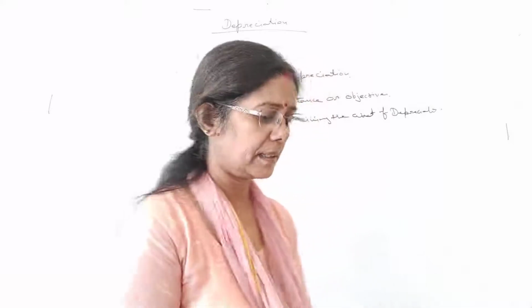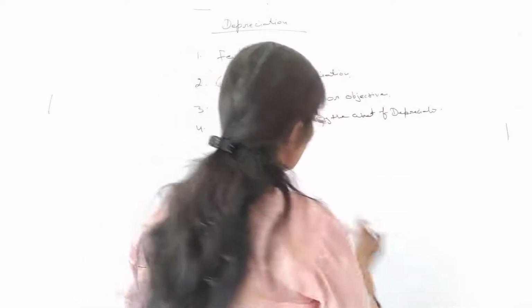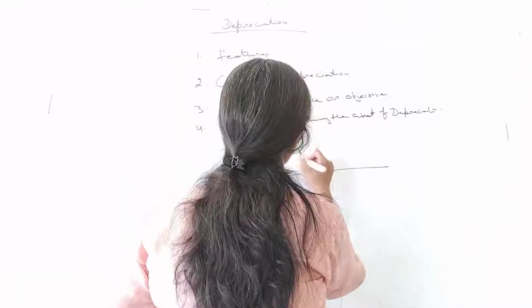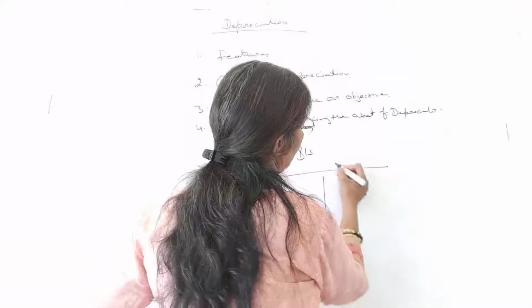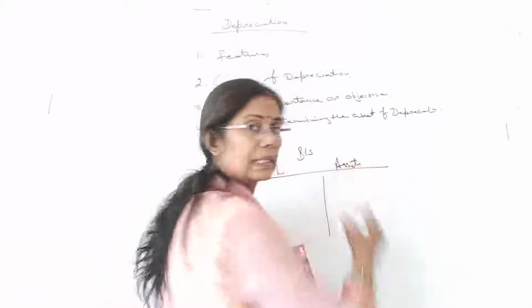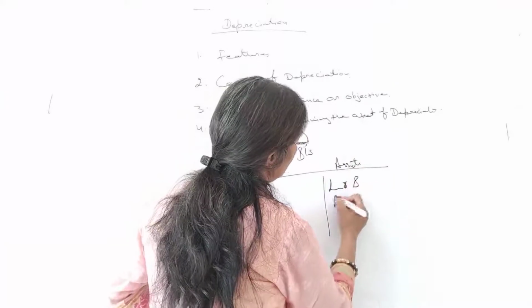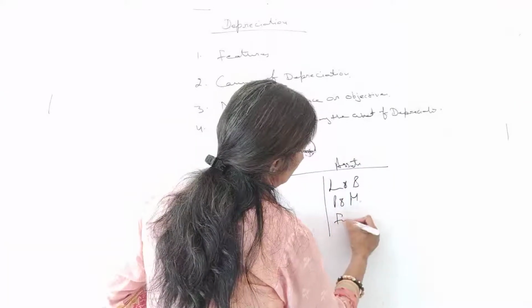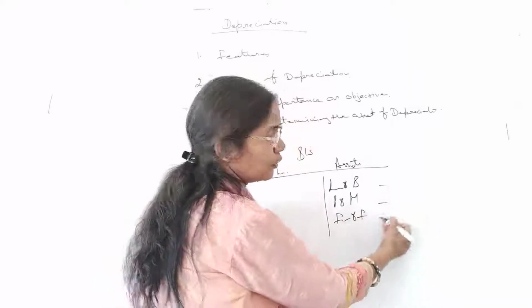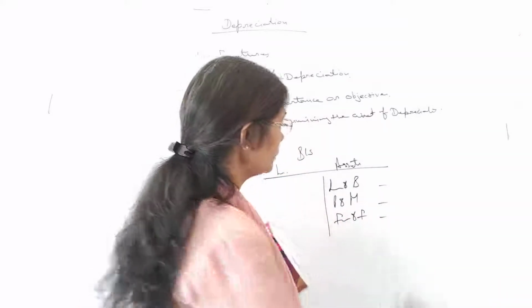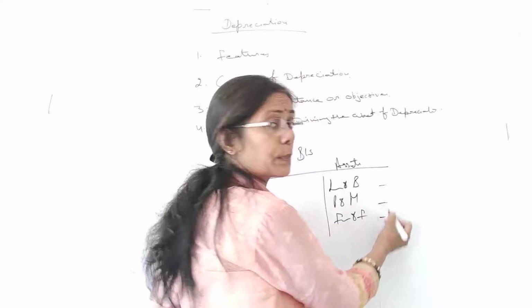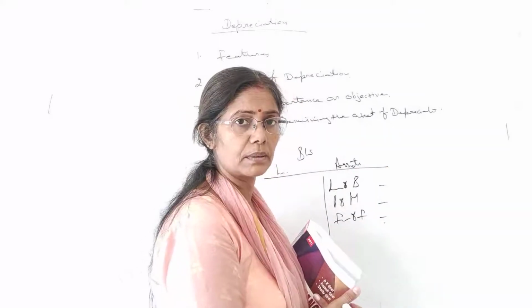Students, we have discussed many times when you prepare the balance sheet, this is your liability side, and this is your asset side. And we show land and building, plant and machinery, furniture and fixture, these kind of things there. So at what price you are showing, that matters.